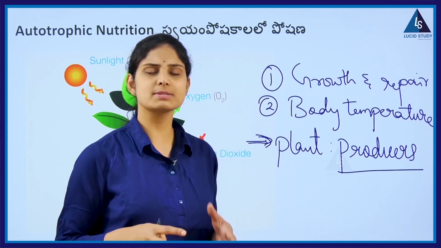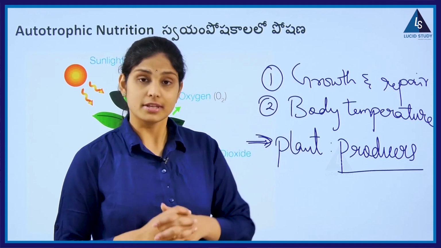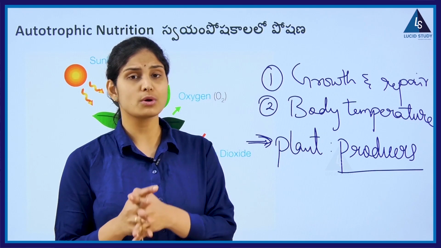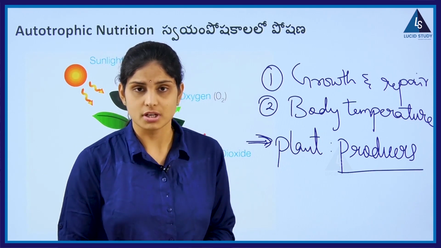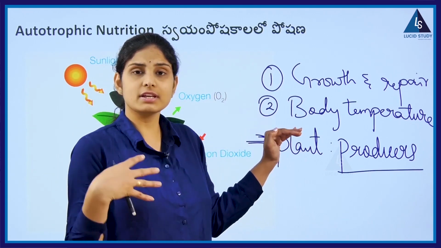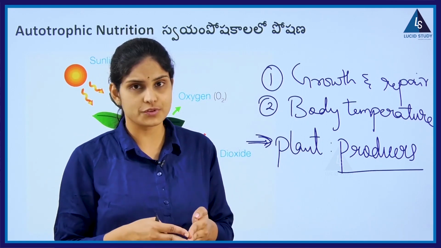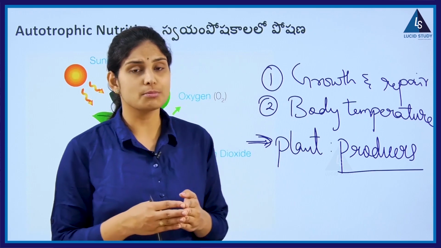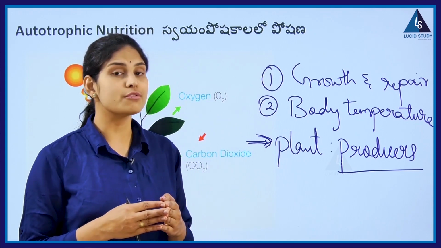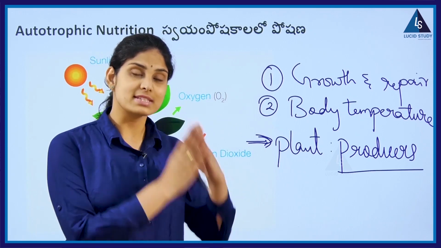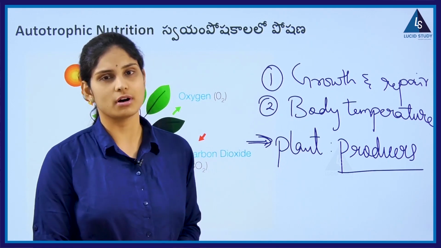So here there is a question: how do these plants get their food? Now here we talk about the mode of acquiring nutrition. When we say every living being, like ourselves in humans, our cells need a variety of food substances, but the mode of acquiring the food also varies from cell to cell and from organism to organism.